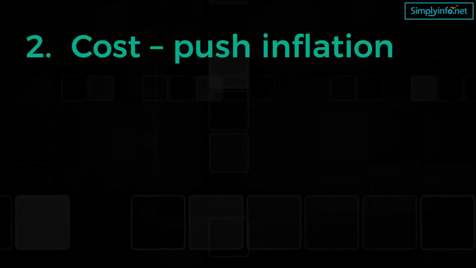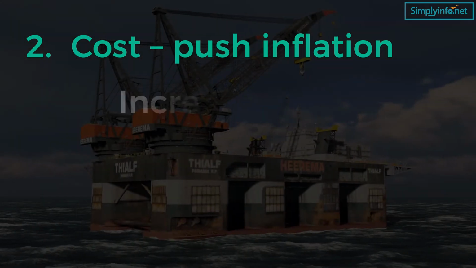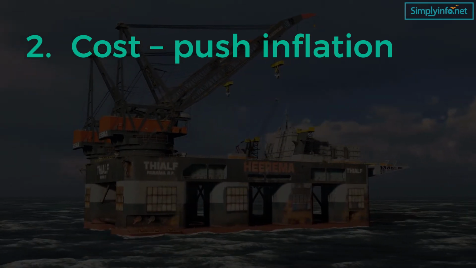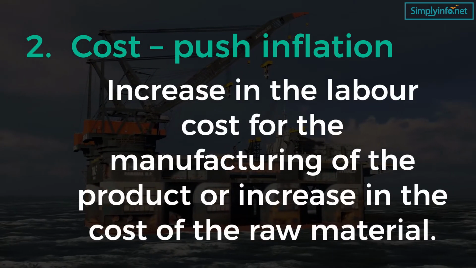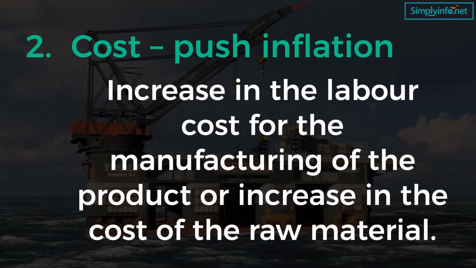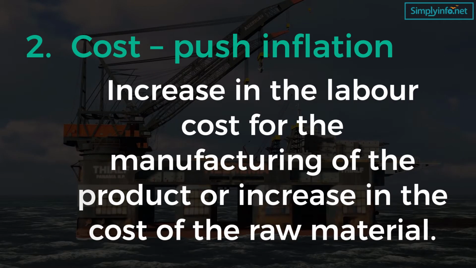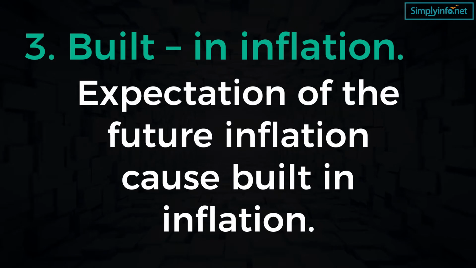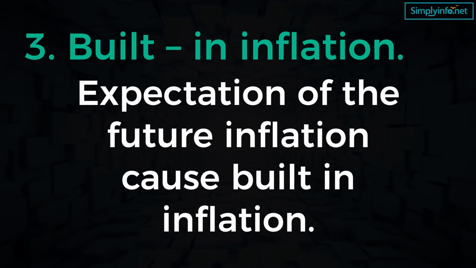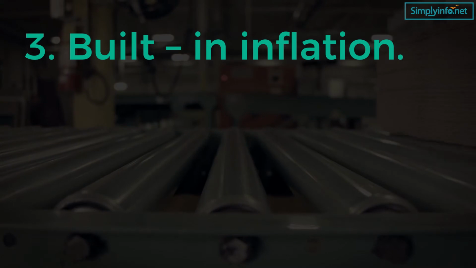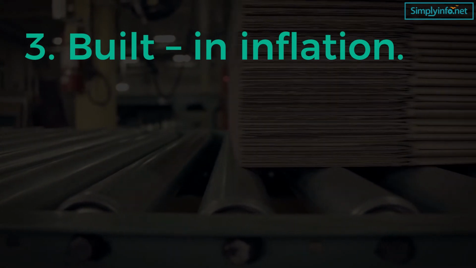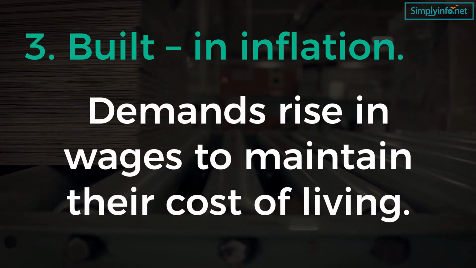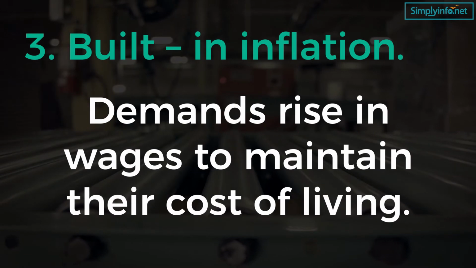Number 2, cost-push inflation. It arises due to an increase in the prices of production process inputs. For example, an increase in the labor cost for the manufacturing of the product or an increase in the cost of the raw material. Number 3, built-in inflation. Expectation of future inflation causes built-in inflation. For example, when the prices of goods and services increase, workers expect a raise in wages or demand a raise in wages to maintain their cost of living.